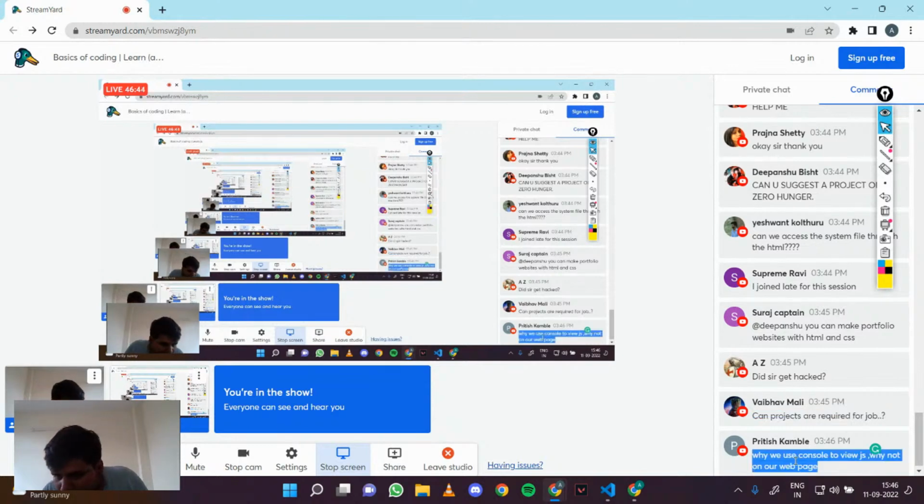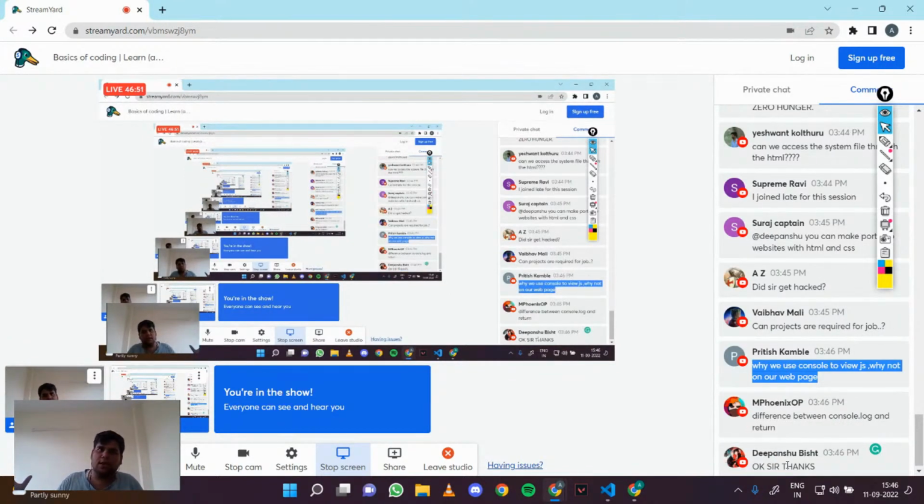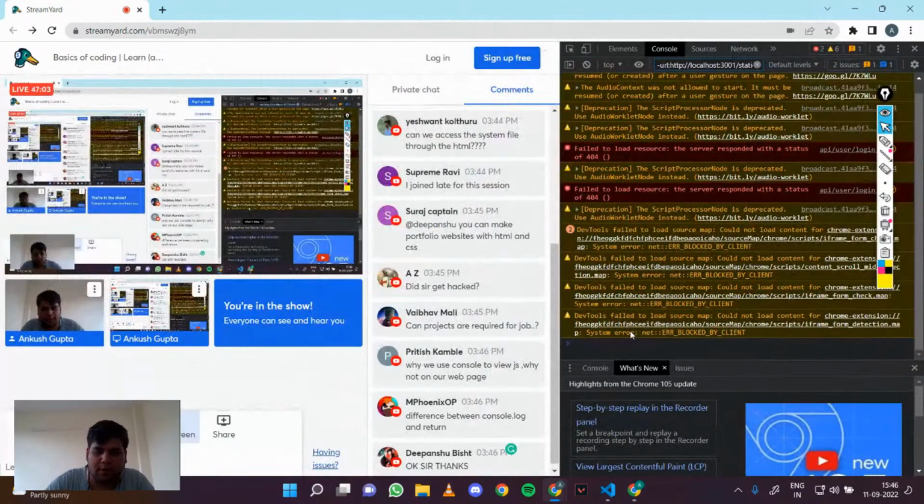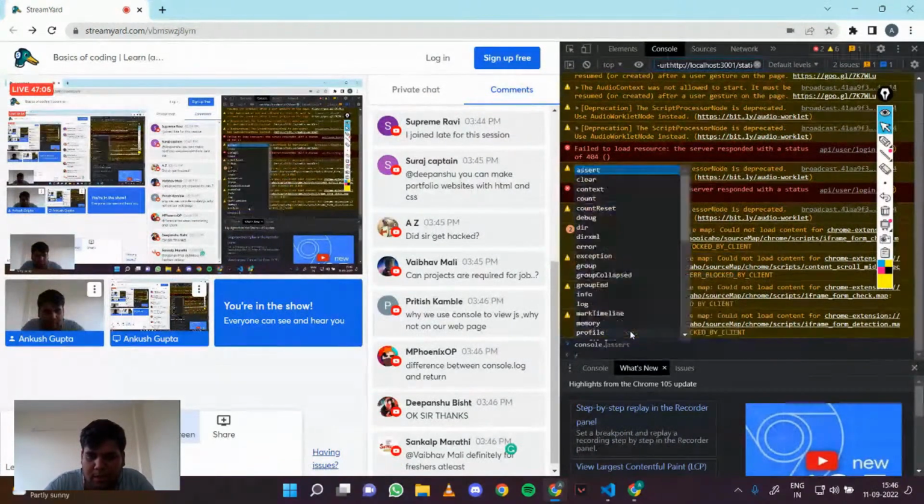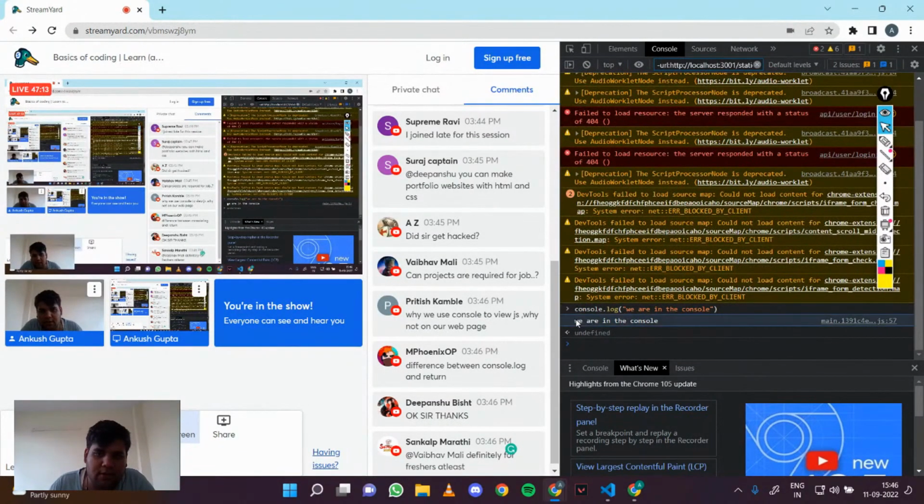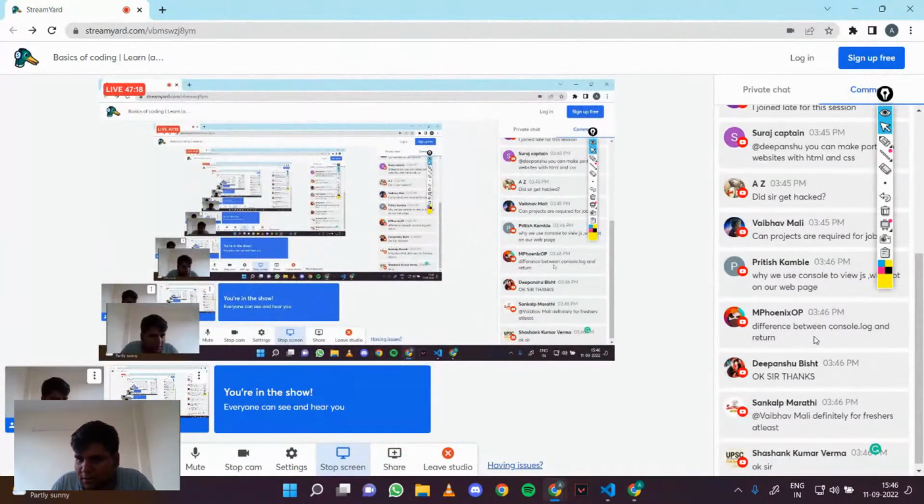Why do we use the console to view, why not on our web page? Basically, console.log is a function, so you can print anything on the console, right? Even here, if I bring the console up, the console is working. If I write console dot log "we are in the console", it will actually print this, right? We are in a console, right? So this is basically why we use it.